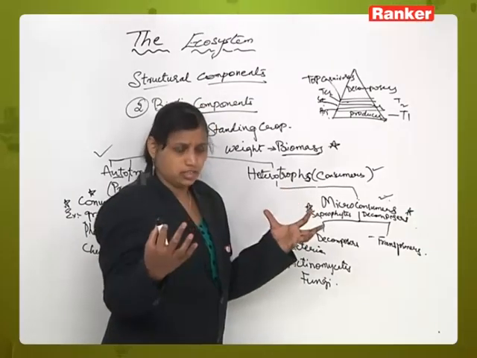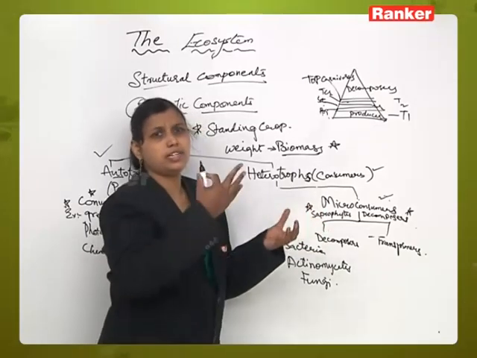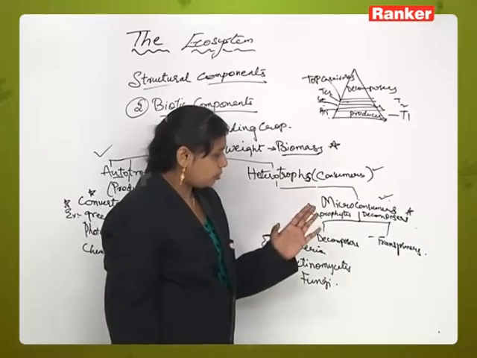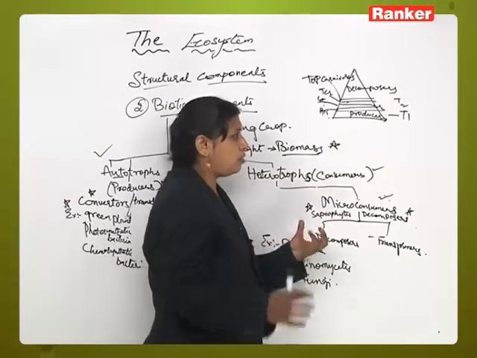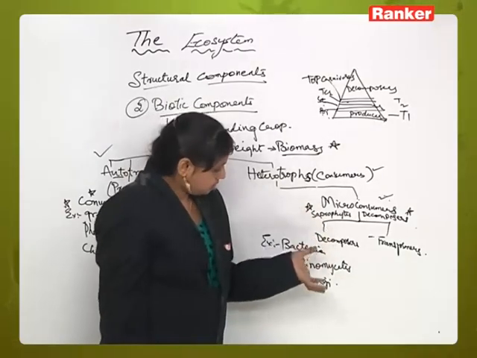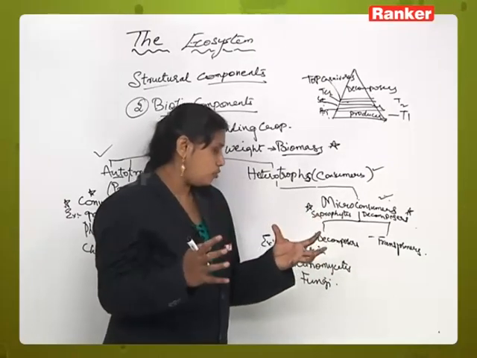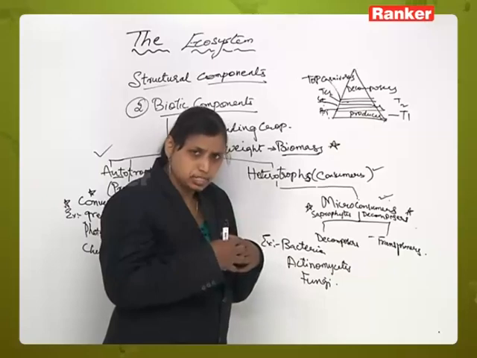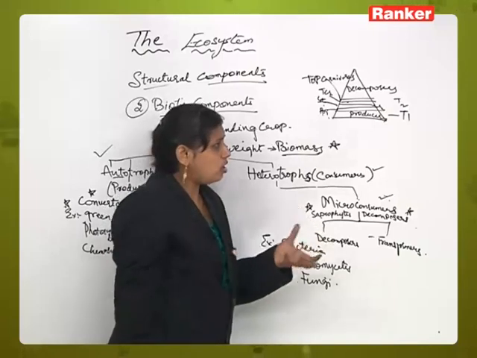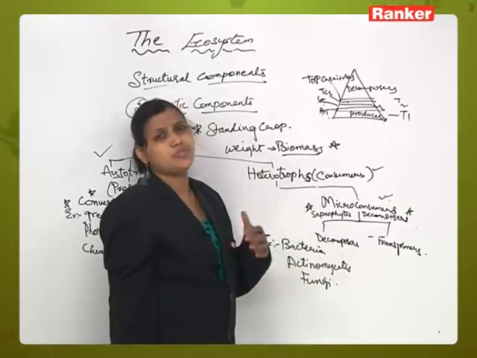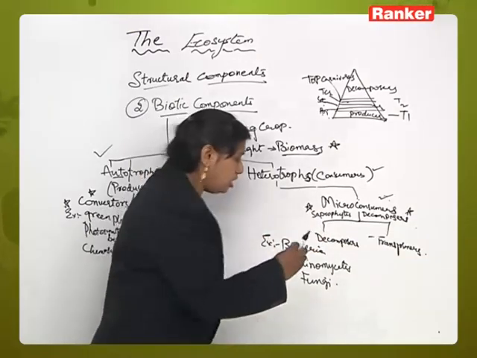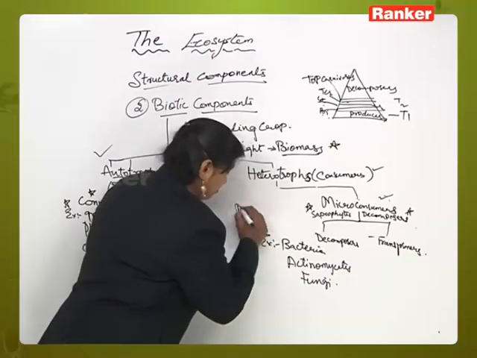They take in complex dead decaying organic matter, break it into smaller pieces, digest the food material, and develop it into simple soluble compounds. During the process of breaking a complex food material into simple soluble substances as nutrients, a lot of raw materials are produced or released. This process of releasing a lot of raw material while breaking complex food into simple food is called mineralization.